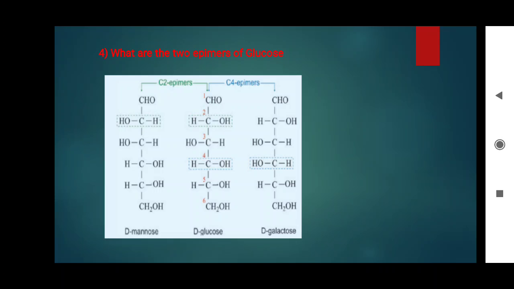These D-mannose and D-galactose are compared with D-glucose, and the C2 carbon in D-mannose is changed, likewise the C4 carbon in D-galactose is changed. The position of OH is changed. These 2 forms are called as epimers of glucose, D-mannose and D-galactose.